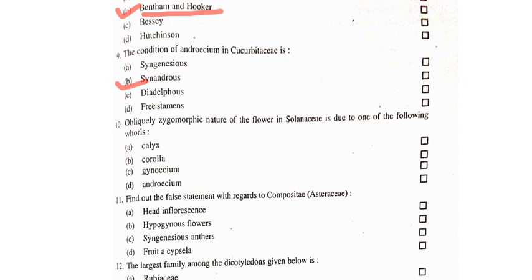Now next question, question number 10, obliquely zygomorphic nature of the flower. Obliquely zygomorphic nature of the flower in Solanaceae is due to one of the following whorls. So the answer of this question is option C, gynoecium. It is a very important question because the flower of Solanaceae is characterized by obliquely zygomorphic flower.